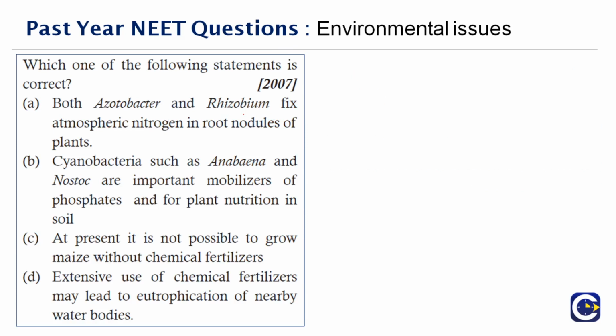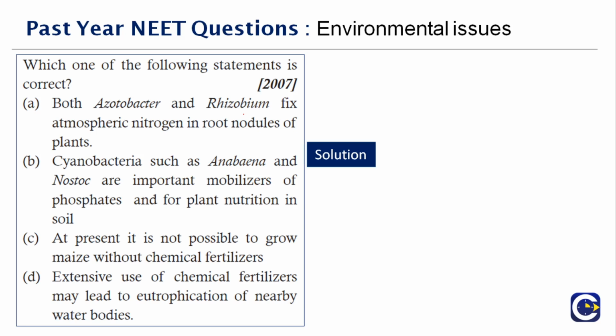Okay, next question here. Which one of the following statements is correct? We have to analyze the statements here. Both Azotobacter and Rhizobium fix atmospheric nitrogen in root nodules of the plants. Cyanobacteria such as Anabaena and Nostoc are important biofertilizers. At present, it is not possible to grow maize without chemical fertilizers. The first 3 options are wrong. The one which is correct is option D. Extensive use of chemical fertilizers may lead to eutrophication of nearby water bodies, thereby causing a threat to the aquatic organisms that are surviving in that particular water body.